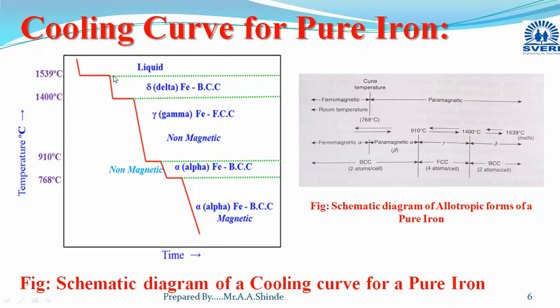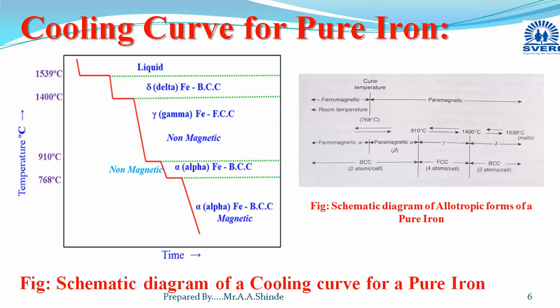When temperature falls just below this 1539 degrees Celsius, that is the melting point of pure iron, we will get the delta iron having BCC crystal structure, and this delta iron exists from 1400 degrees Celsius up to 1539 degrees Celsius.